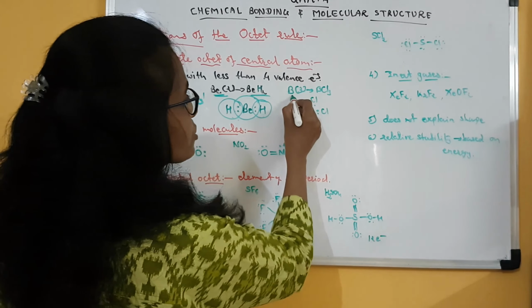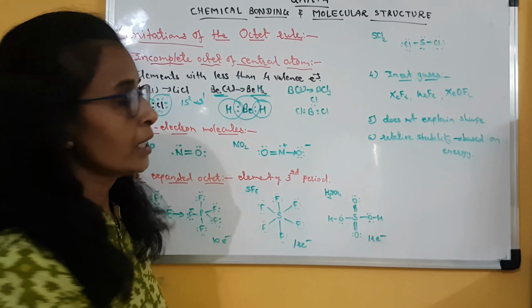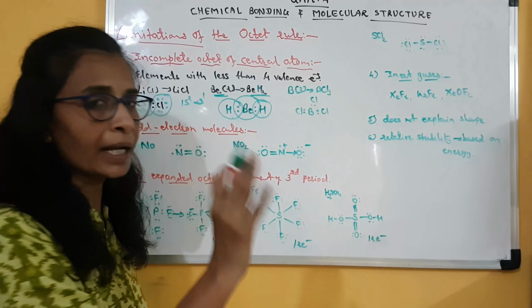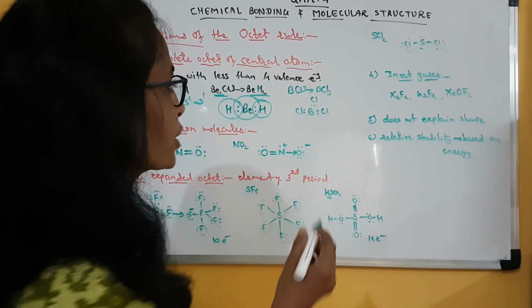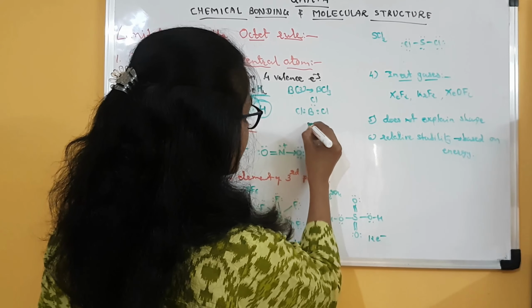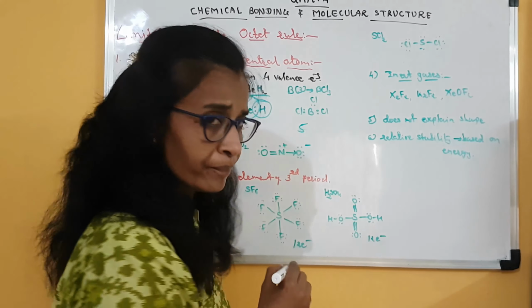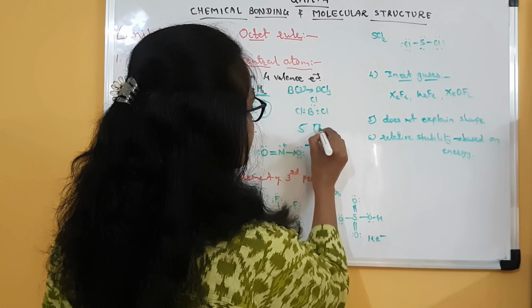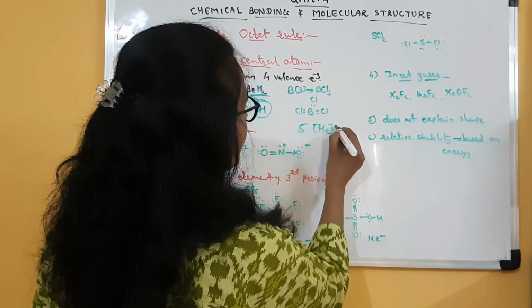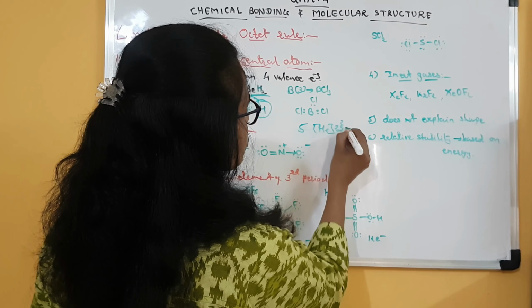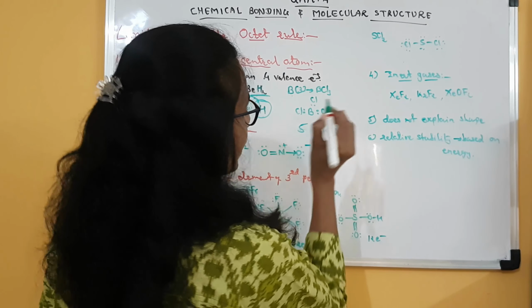Third example is boron trichloride. Boron has 3 unpaired electrons. Its atomic number is 5 and its configuration is helium, that is 1s2, then 2s2 and 2p1.